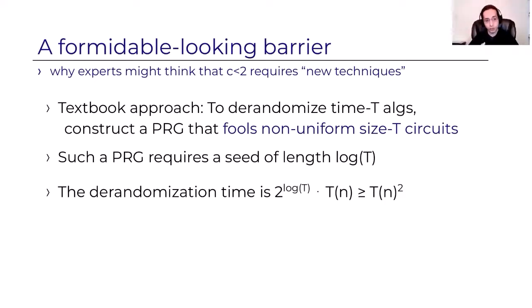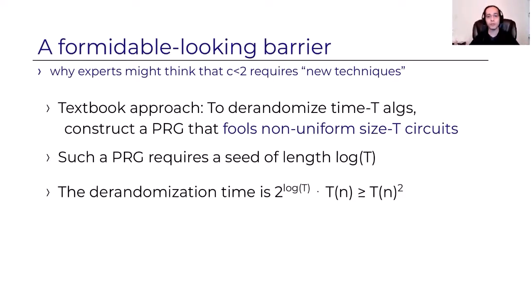And it's not difficult to show that a PRG for this distinguisher class requires a seed of length log t inherently. And this yields derandomization in time t squared, because we need to go over all seeds. So it's time 2^(log t), essentially time t. And for each seed, we will evaluate the original t-time algorithm, which again takes time t. So t times t is t squared, and we don't know how to get around this.